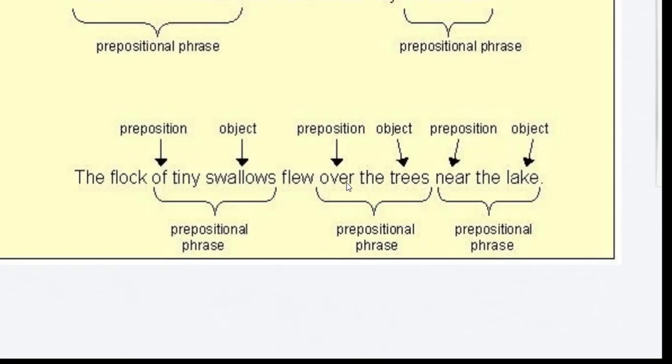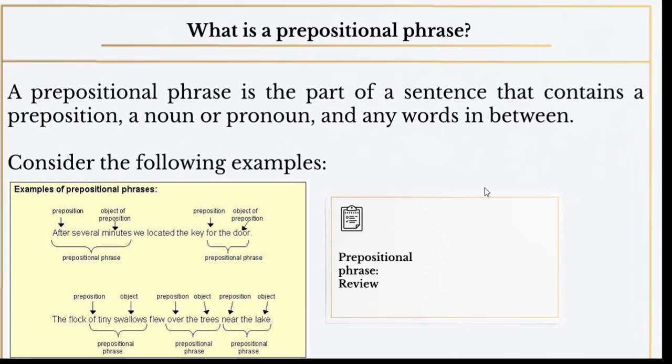Over the trees. Over is a preposition of movement. The trees is the object of preposition. There is an article. All of these words together, we call a prepositional phrase. Near the lake, the same thing. Near is a preposition of place. There is an article. Lake is a noun, and it is the object of preposition here. And all these words together, we call them a prepositional phrase. So I hope that what I mean by prepositional phrase is clear after considering these examples.